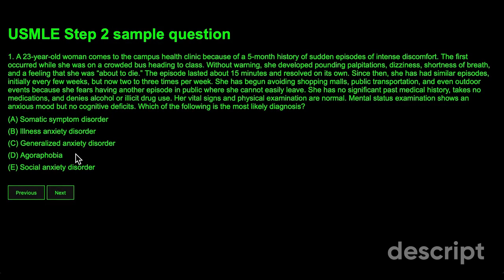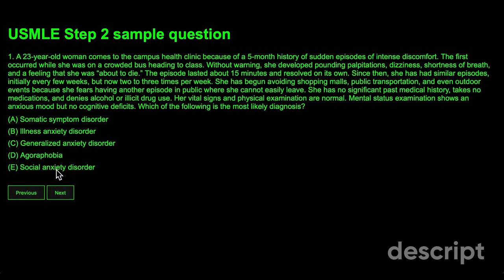So agoraphobia is when we have fear of being in crowded environments, and not really crowded environments, anywhere where you feel like you cannot escape, you cannot leave easily. So here I said this is a very easy question because the question really tells us that she fears having another episode in public where she cannot easily leave. That's a sign of agoraphobia. So D, I would say, is the correct answer. But let's go ahead and see what E is about.